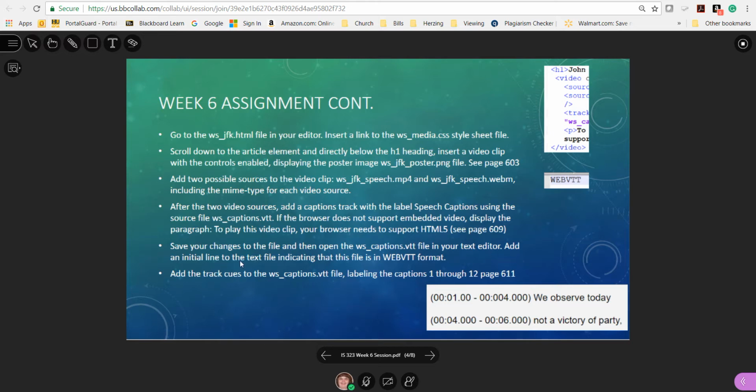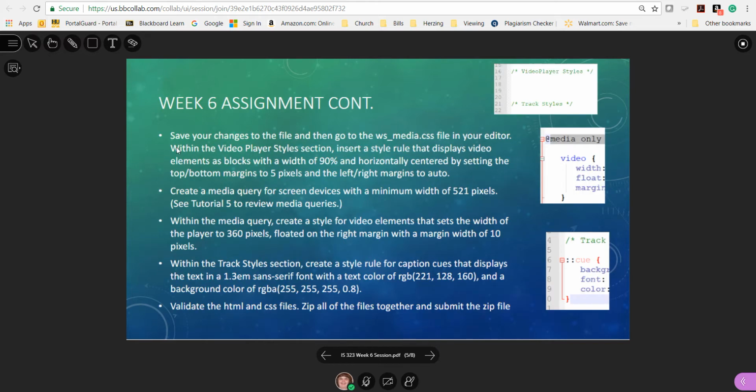Add an initial line to the text file indicating that it's a WEBVTT. So that would be at the top. And then add the track cues. So this is an example of the track cues, and then you want to label them 1 through 12. So above each one would be 1, and so on. You'll find that information on page 611. So this is just an example of one of the cues, or 2 of the cues actually. Save your changes to the file, and then go to the media style sheet in your editor.